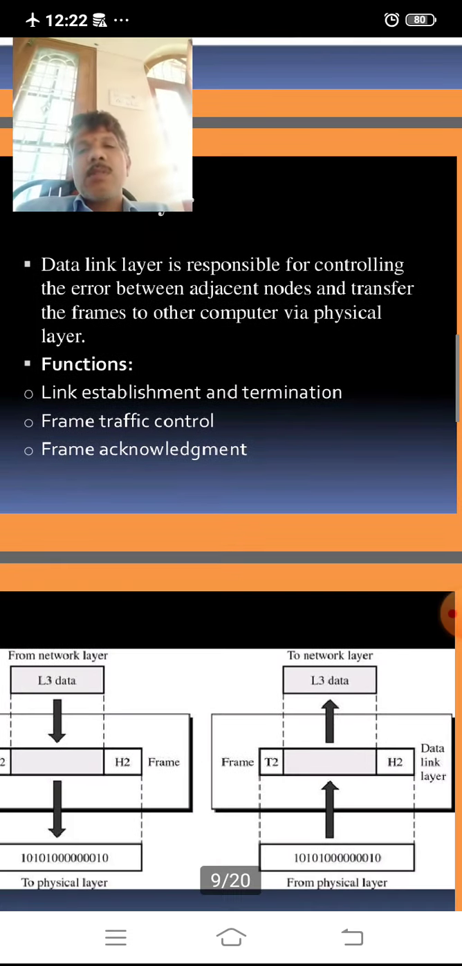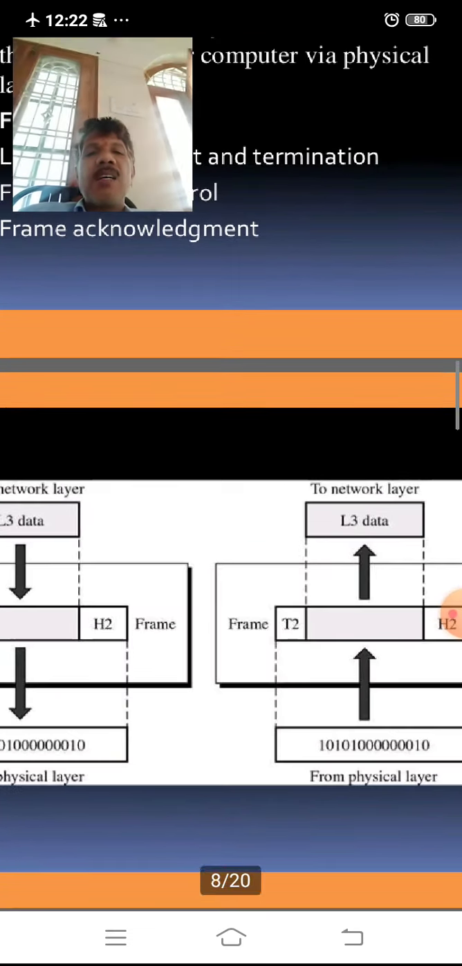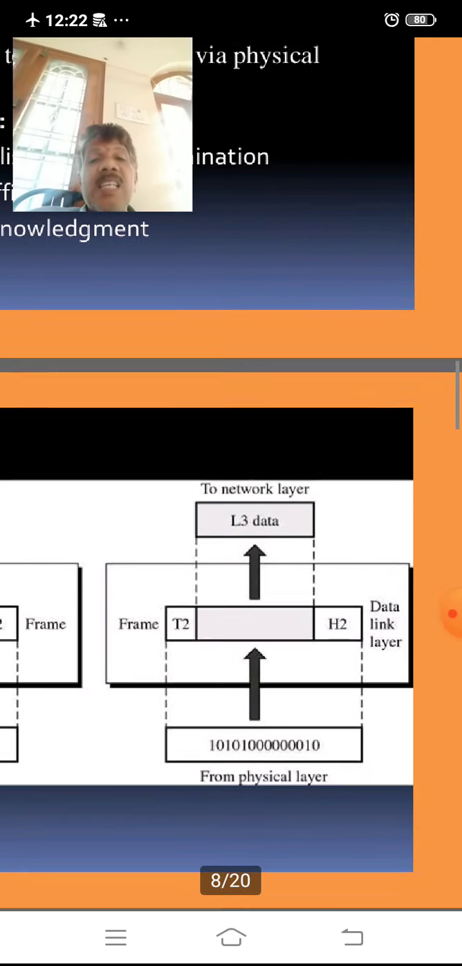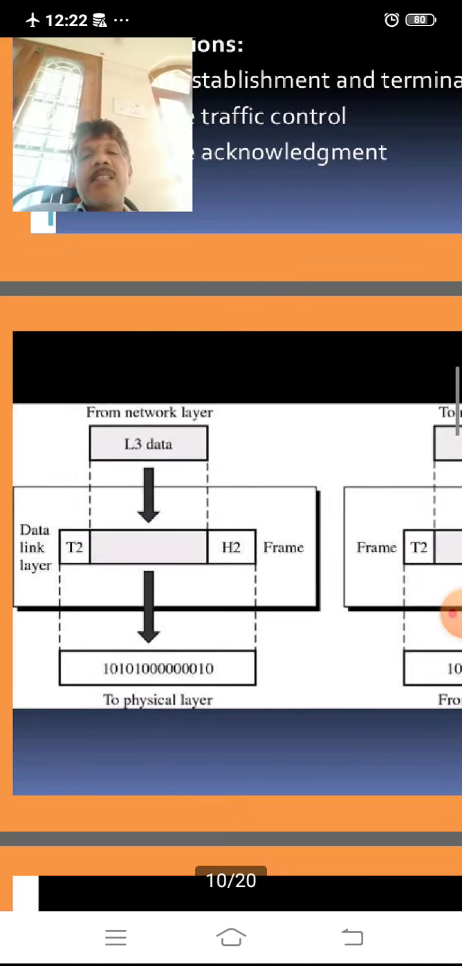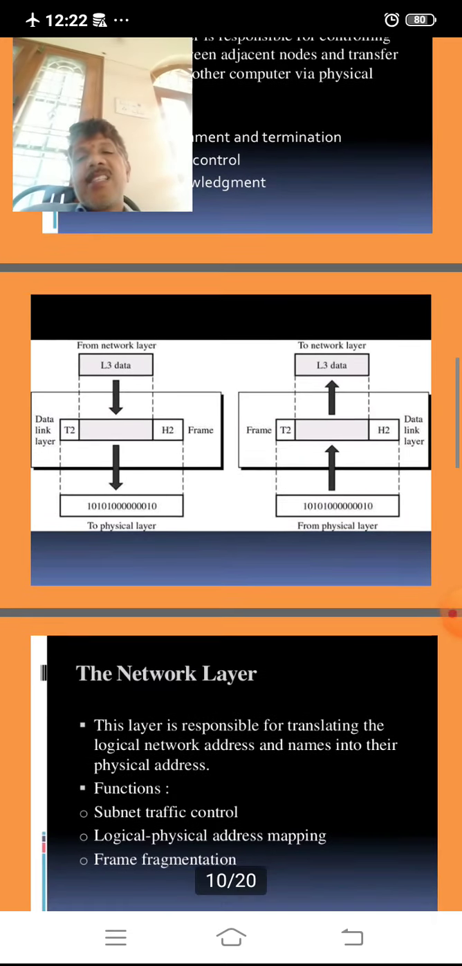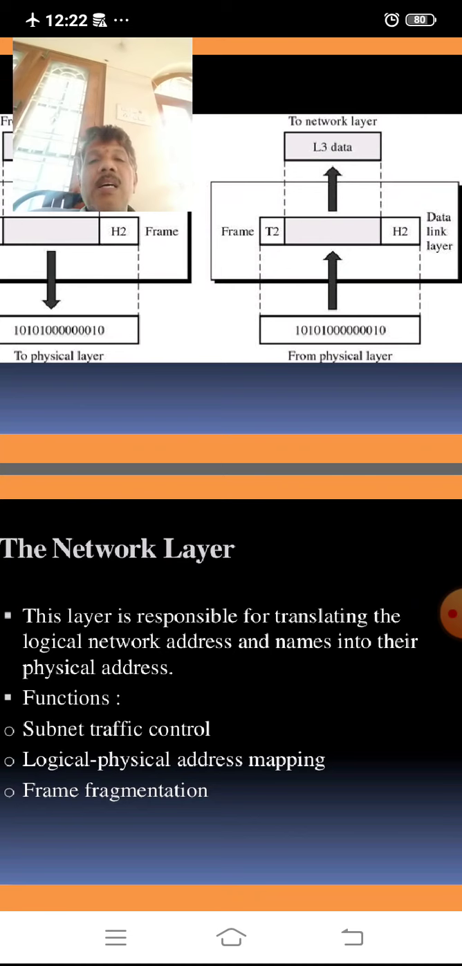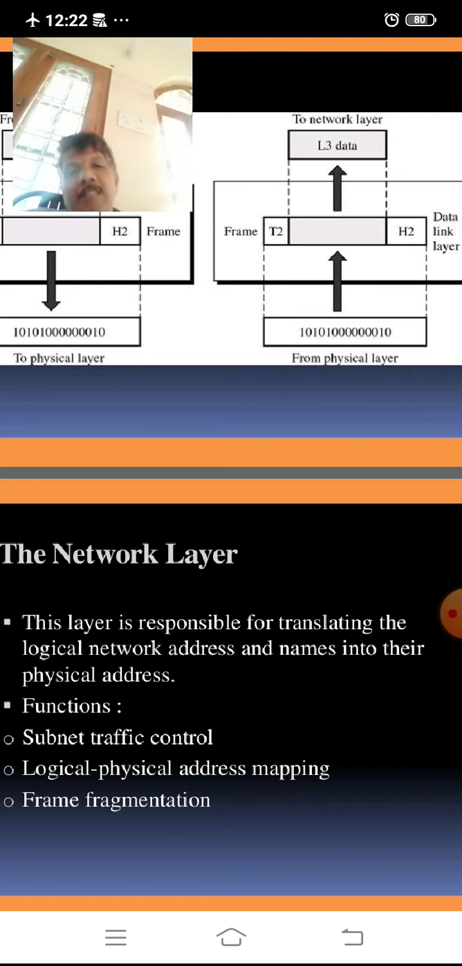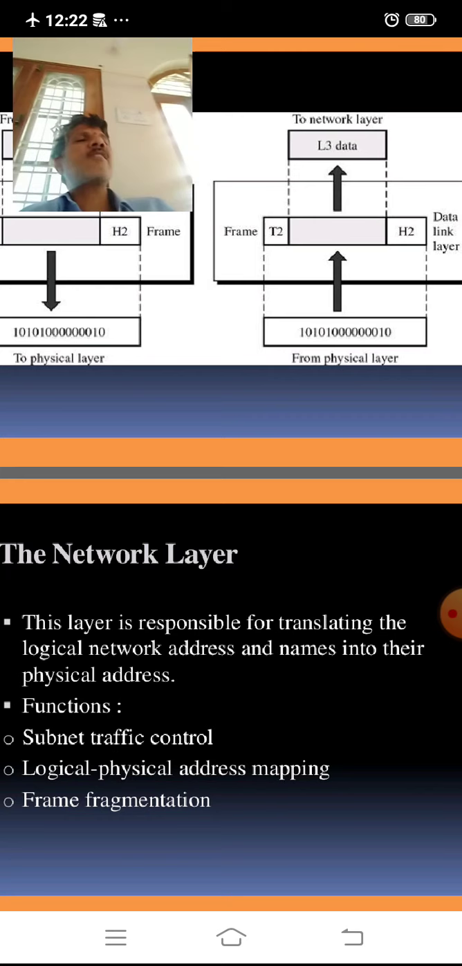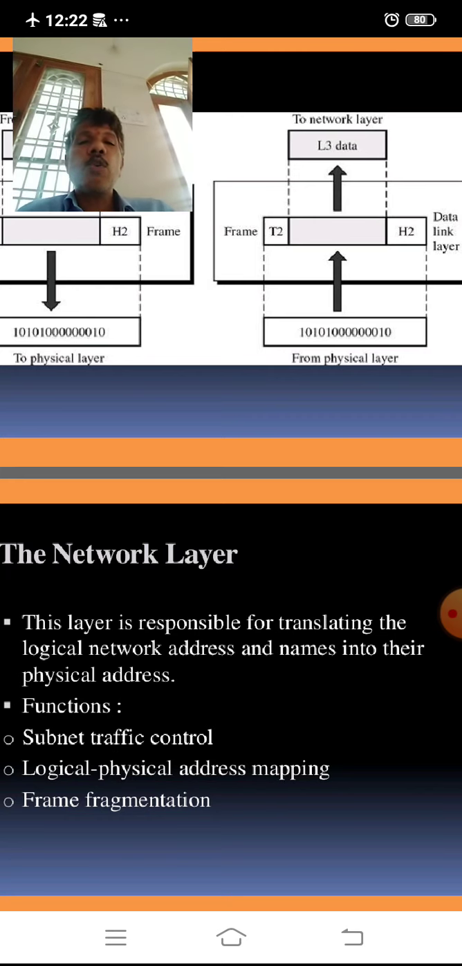This is the example of the data link layer. It takes the bit stream from the physical layer, and from the data link layer it sends it to the network layer. Then see the network layer. It is responsible for translating the logical network names into their physical addresses. So a logical address must be converted into physical form through the network layer.